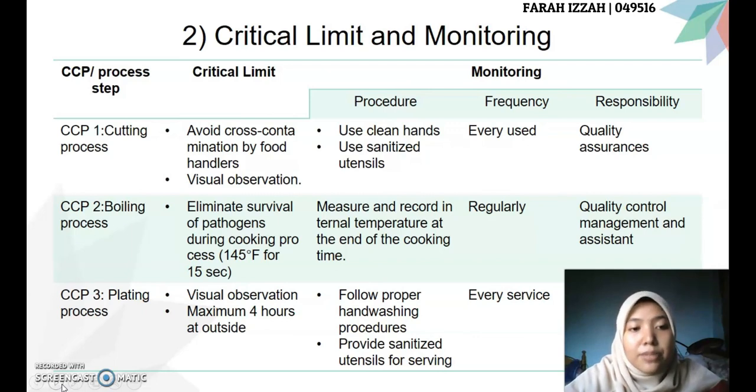For the CCP3, which is plating process, the critical limit is the visual observation and the maximum 4 hours at outside. The monitoring procedure is follow proper hand washing procedure and provide sanitized utensils for serving. The frequency of monitoring is every service, and the responsibility is quality assurance.